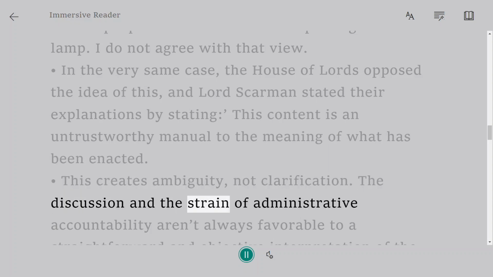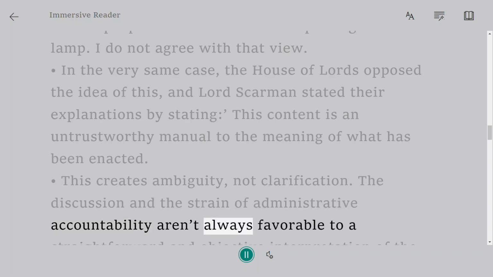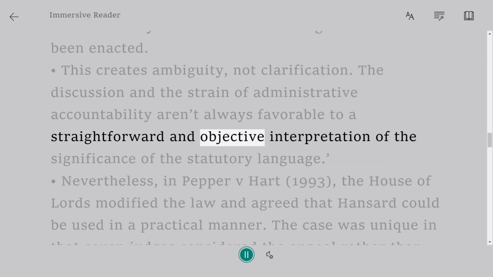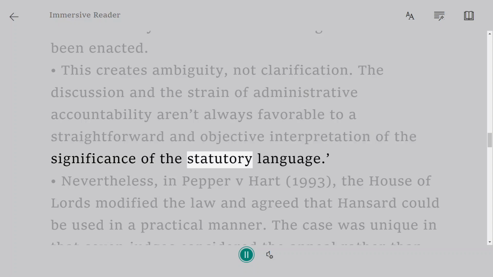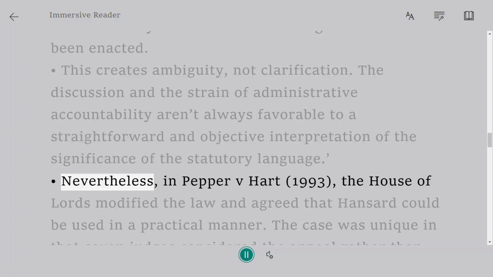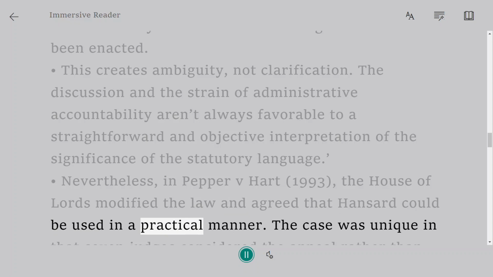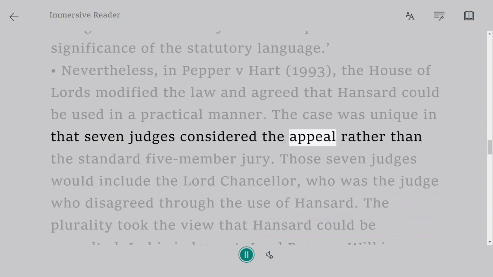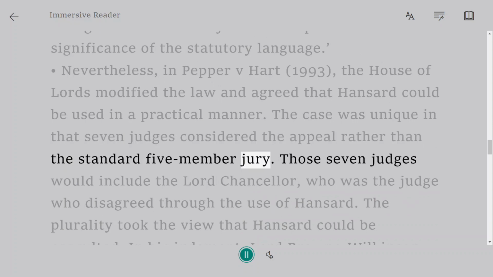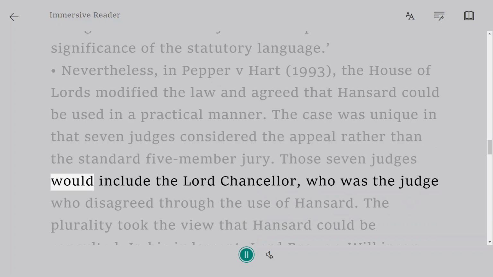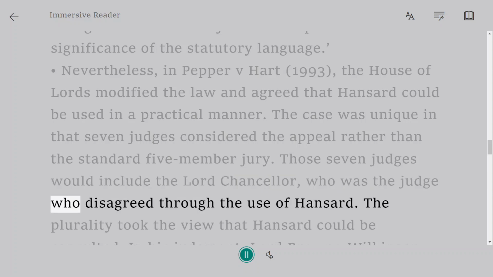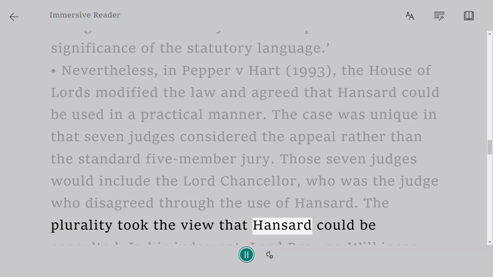The discussion and the strain of administrative accountability aren't always favorable to a straightforward and objective interpretation of the significance of the statutory language. Nevertheless, in Pepper v. Hart, 1993, the House of Lords modified the law and agreed that Hansard could be used in a practical manner. The case was unique in that 7 judges considered the appeal rather than the standard 5-member panel. Those 7 judges would include the Lord Chancellor, who was the judge who disagreed with the use of Hansard. The majority took the view that Hansard could be consulted.